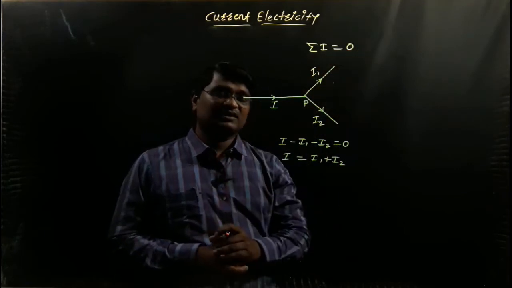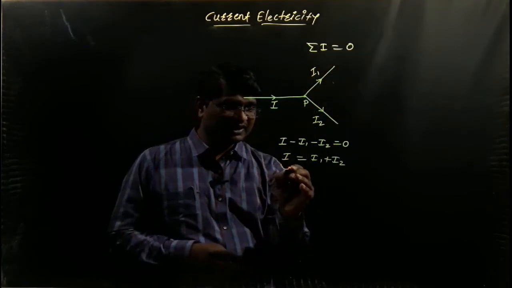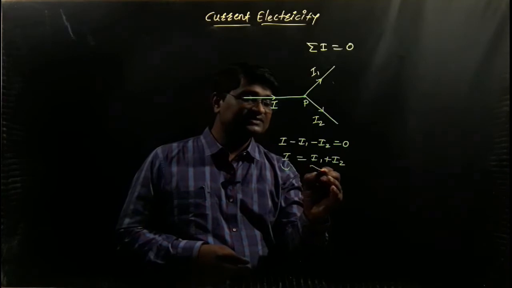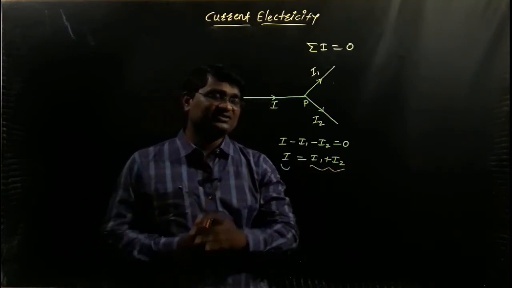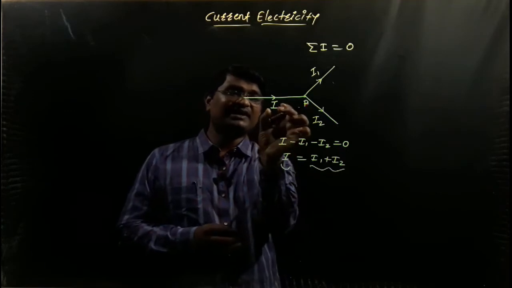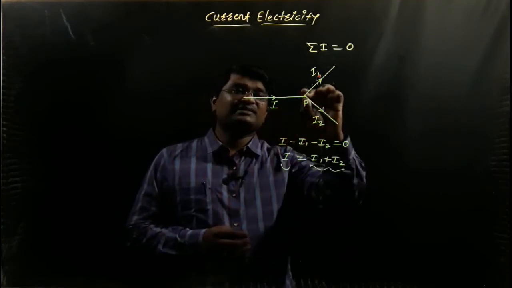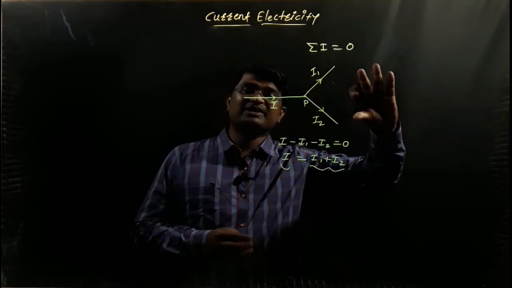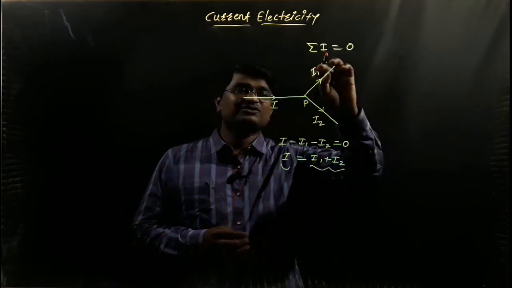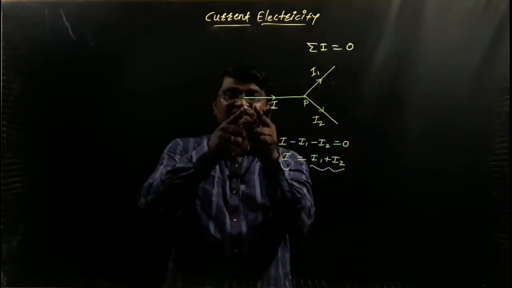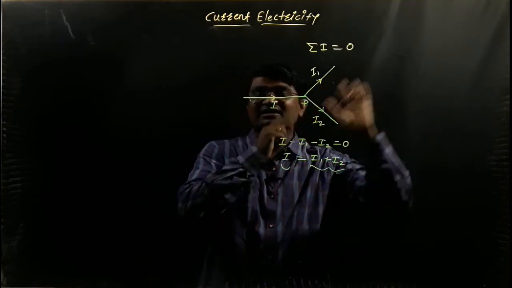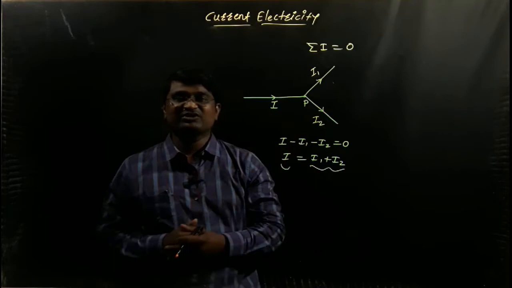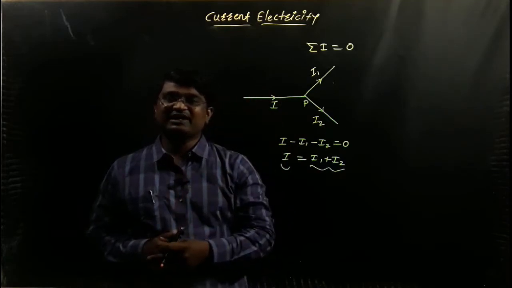With the help of the same law, the total electric current moving towards the junction is exactly equal to the total electric current passing away from the junction, because we observe that only the current I passes towards the junction, and the same current I splits into two directions, denoted by I1 and I2. It means the electric current passing towards the junction is exactly equal to the total electric current passing away from the junction. It is very important: Kirchhoff's first law, the law of electric current.